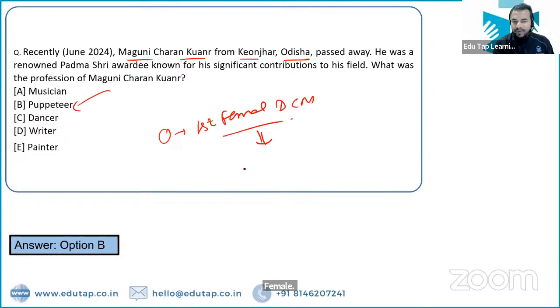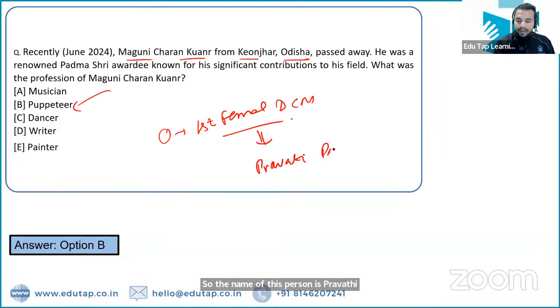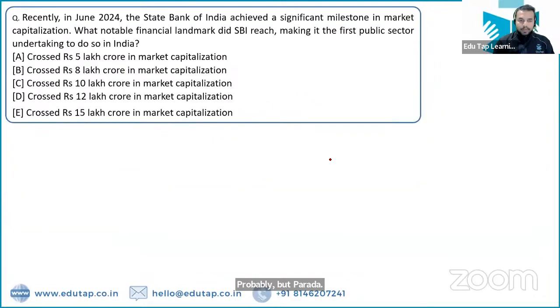So why exactly are we covering these things again and again? So that you remember things, so that the things get embedded into your minds, right? The name of this person is Pravati Parida. Absolutely right. Pravati Parida is the right answer. Moving to the next question.